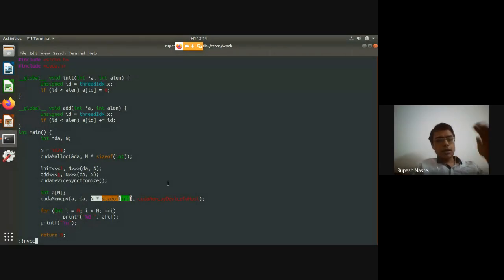So currently the way we are writing the program, everything is in the programmer's control. The GPU is not doing anything automatically. So this CUDA memcpy will copy that many elements from GPU to CPU, and that's it. If we change the GPU memory afterwards, for example, if we do this CUDA memcpy between init and add, it will copy zeros to CPU memory. After that, the GPU memory will change because of add, but it will not be copied unless we explicitly give another CUDA memcpy.